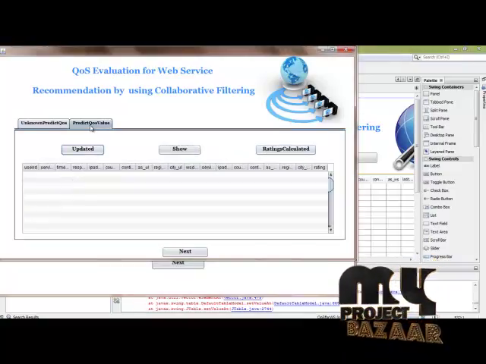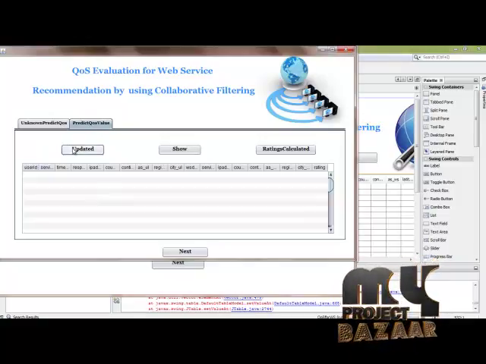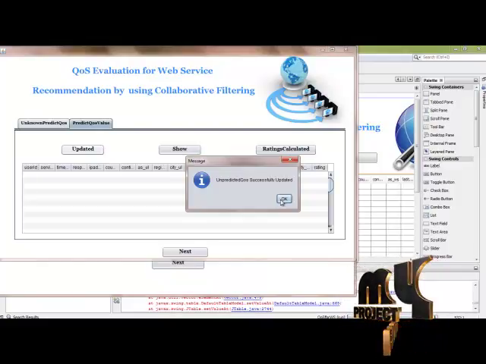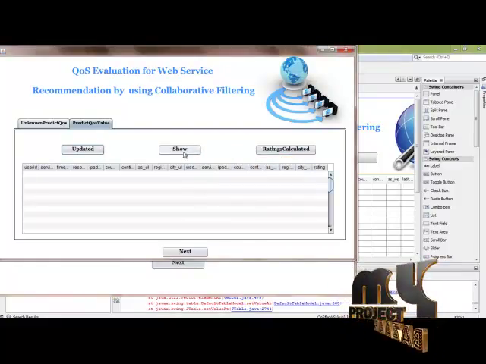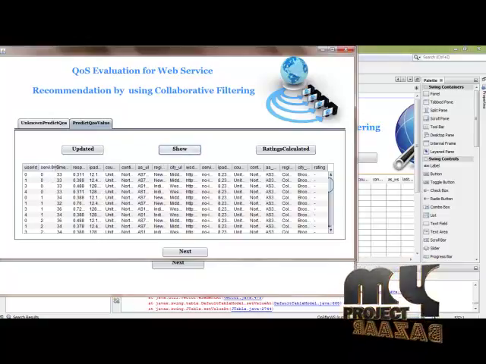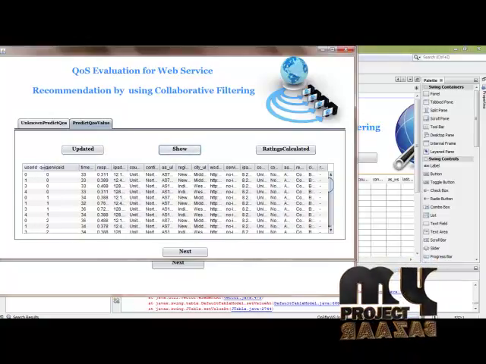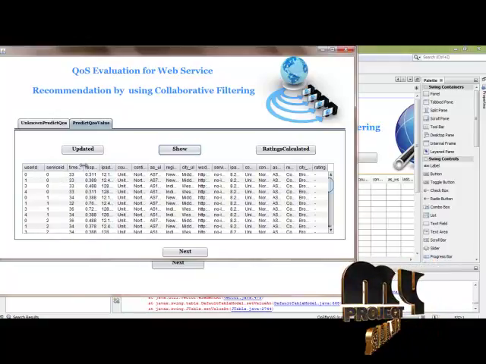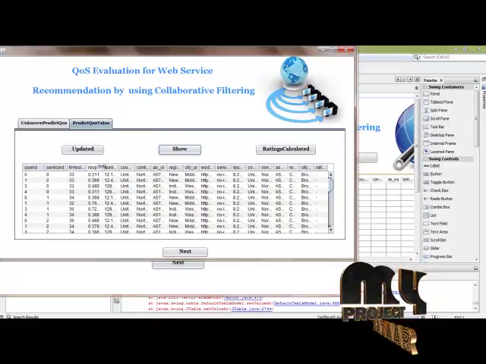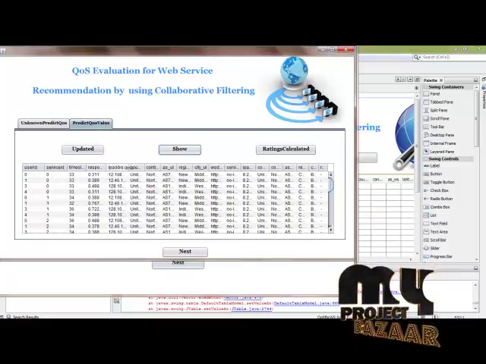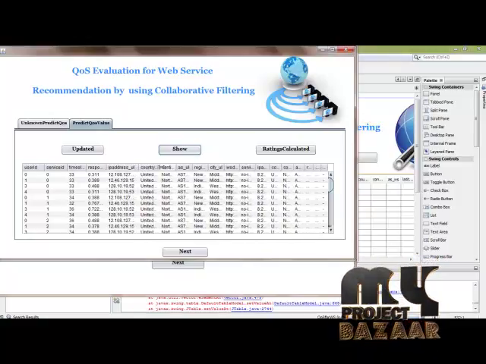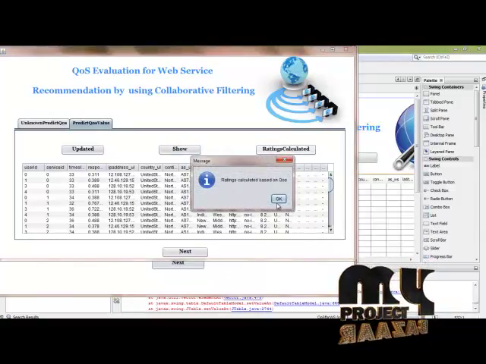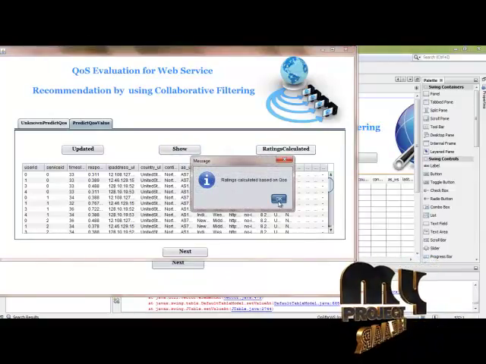And then choose the predict QoS value. And then click the updated button. The information values are updated from this dataset. The unpredicted QoS is successfully loaded into the database, and then choose the show button. The information will be displayed in the database. The unknown QoS values are displayed in the table. Example, user ID 0 and service ID 0 times slice ID 33, and then response time is 0.311, and then IP address is 12.18127, and the continent country are the same, and then ratings calculated. The ratings are calculated based on the QoS value.